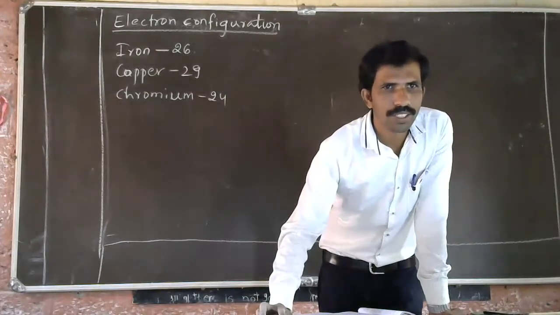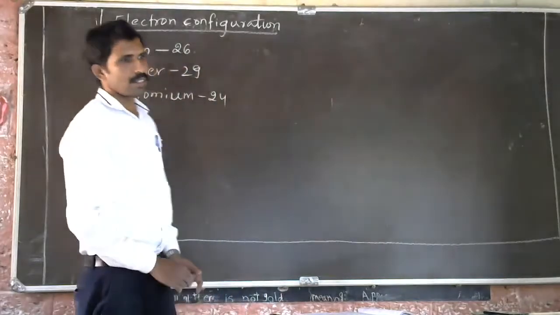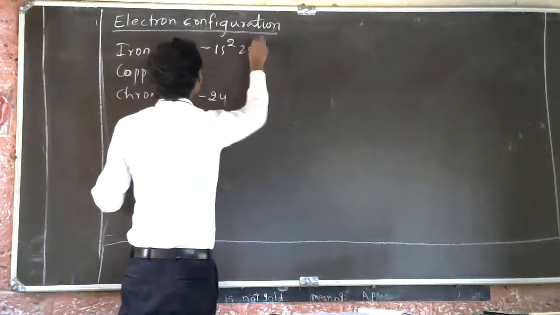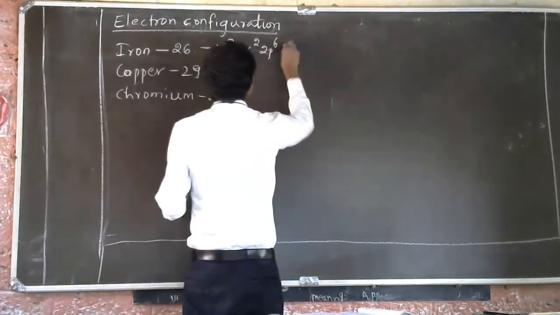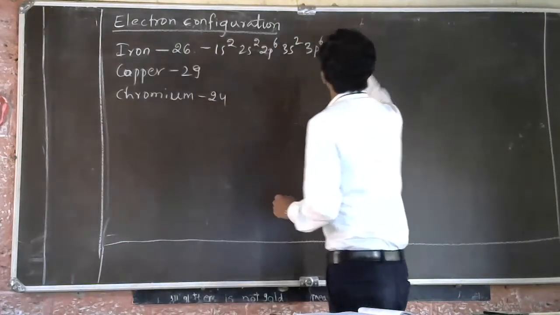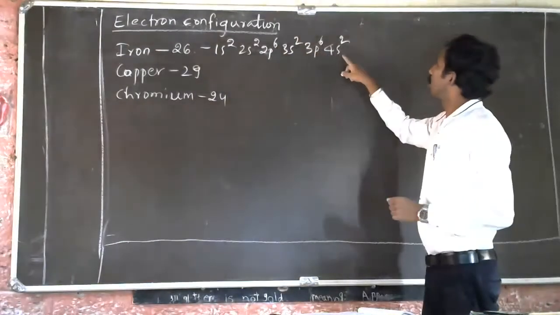I hope you have written this. Say 1s2, 2s2, 2p6, 3s2, 3p6, 4s2. Already how much is it? 20.